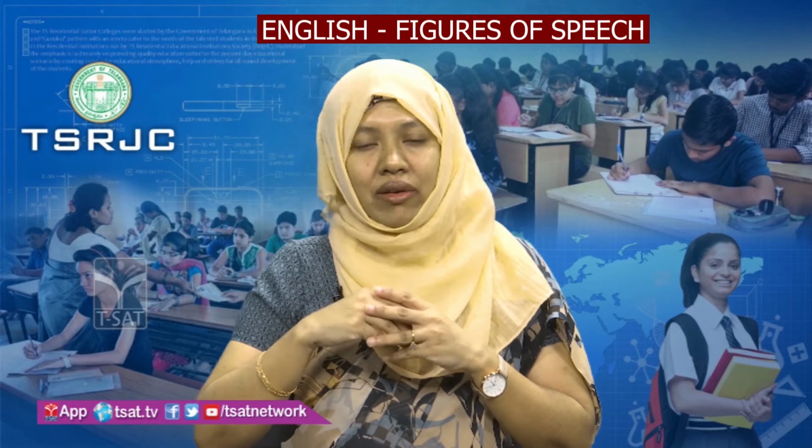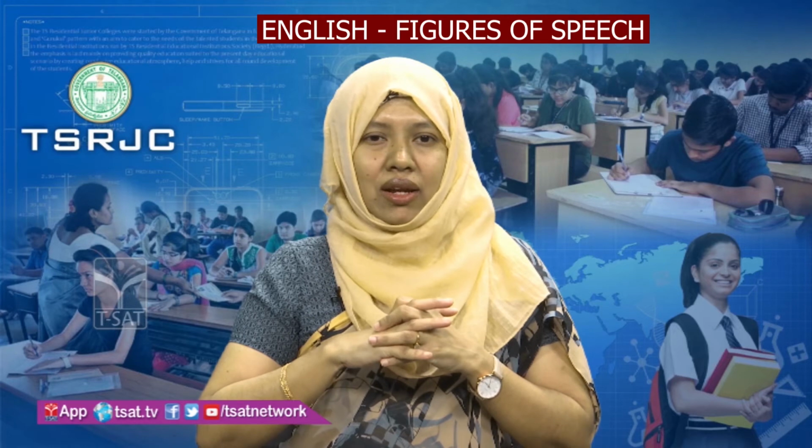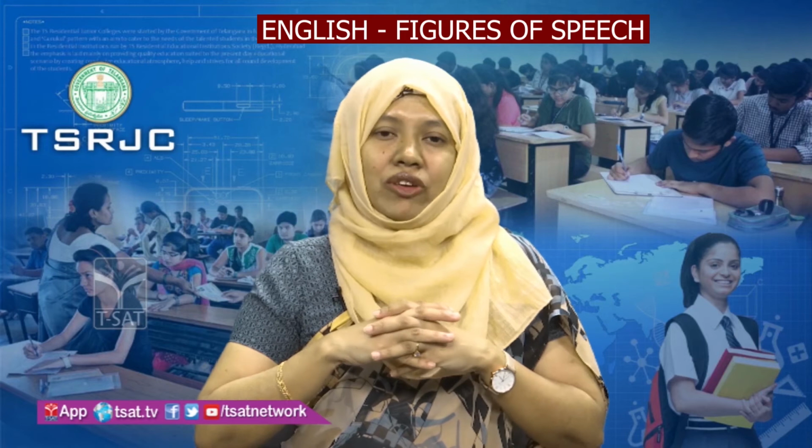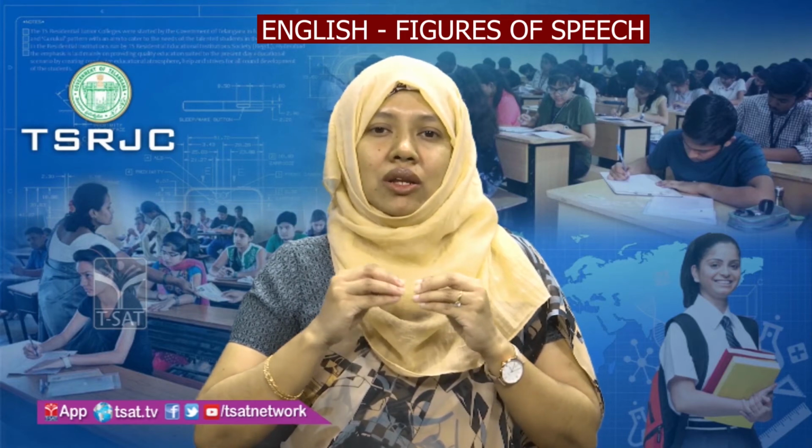The pen is mightier than a sword. I hope you have read this proverb many a time. So, what are we doing here? We are changing the names. We are substituting the things. A sword is sharp. It can kill anybody. But sharper than the sword is a pen. With your words, you can kill a person without using a sword also. So, in this figure of speech, metonymy, you are changing the name, you are substituting the whole with a part.